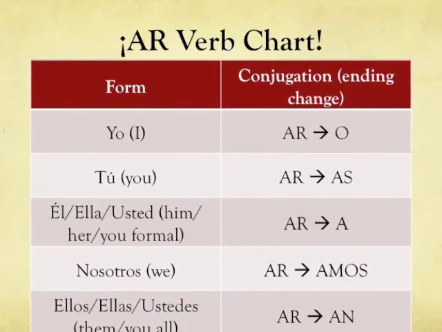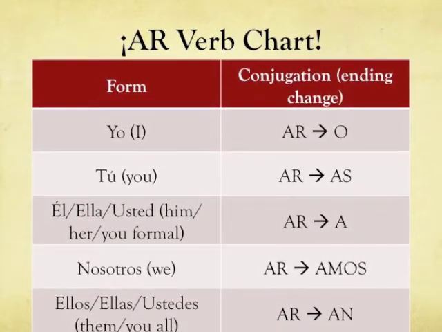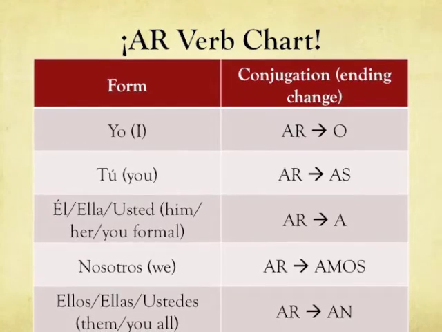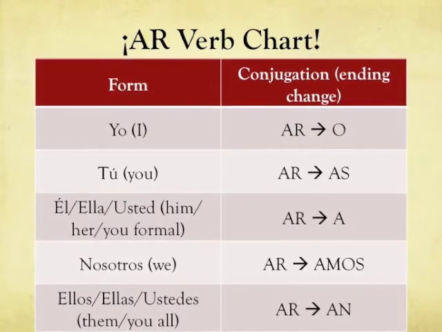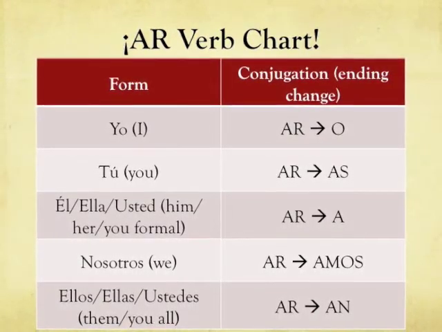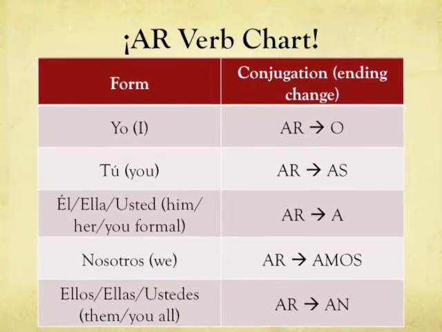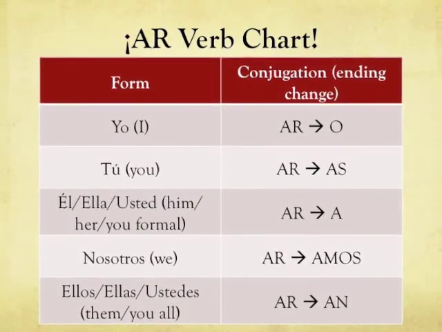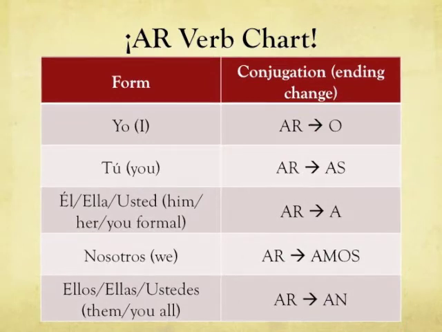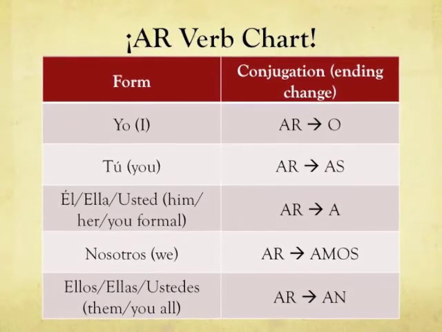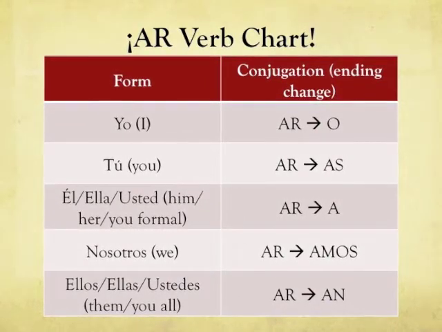In the form of nosotros, meaning we, the AR ending will always change to AMOS. And finally, in the ellos, ellas, or ustedes form, ellos and ellas meaning them and ustedes meaning you all, the AR ending will be changed to an AN.